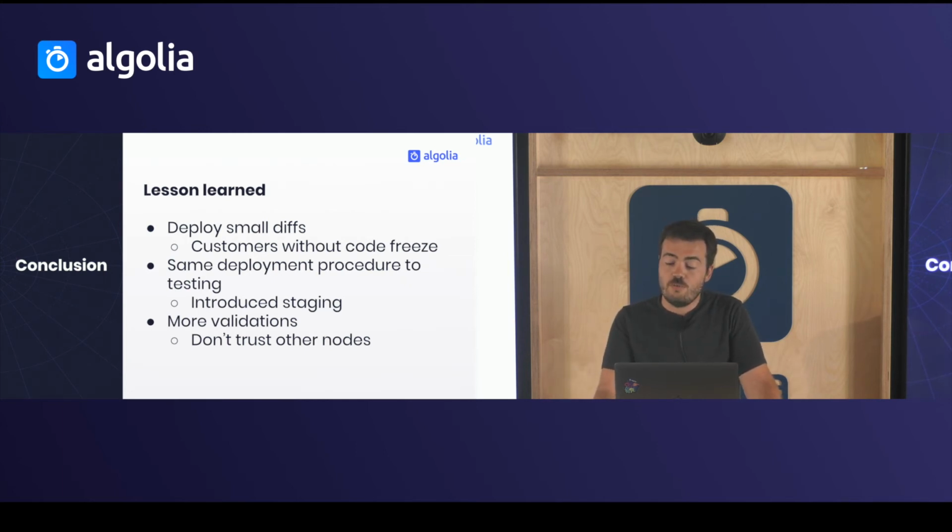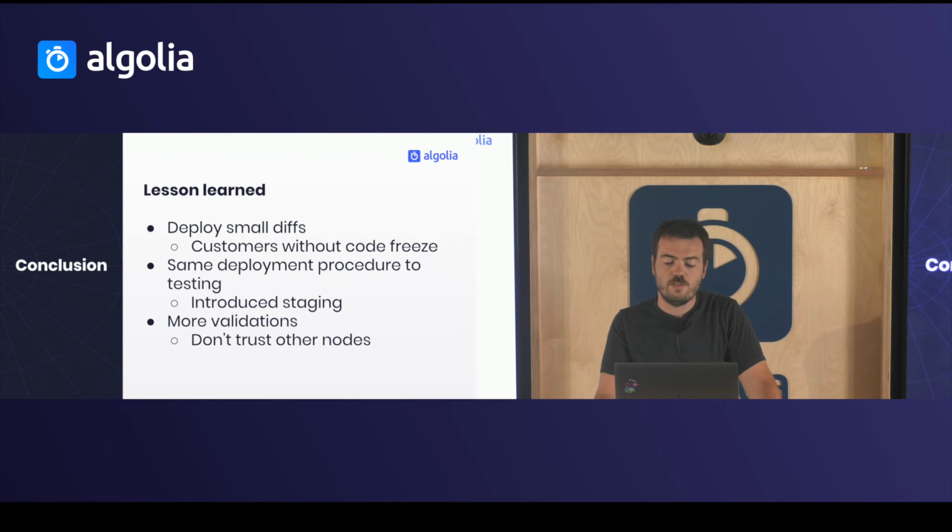The second issue was the procedure, because we didn't deploy the same way on testing as on production. Instead of changing the way we deploy on testing, we introduced a new environment, staging. With that, we have the best of both worlds. We test the new version on a complete cluster, and we test a cluster with a hybrid version, the new one and the previous one.